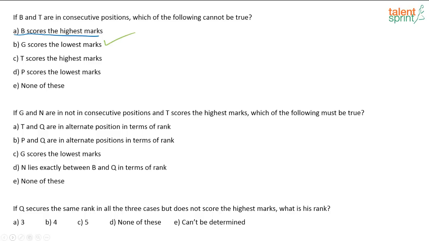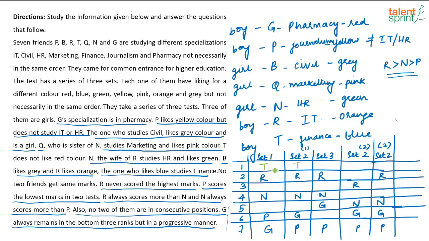If G and N are not in consecutive positions and T scores the highest marks, which of the following must be true? T and Q are in alternate position in terms of rank. See, Q can be here, Q can be here, or Q can be here.